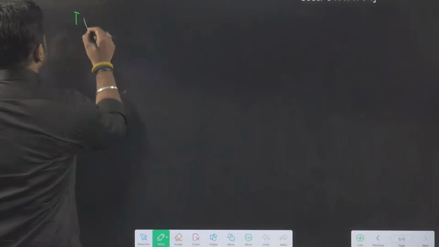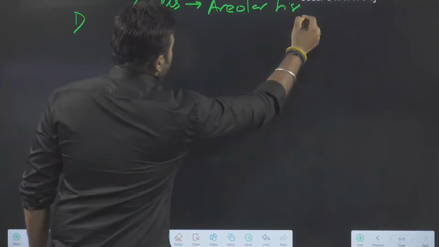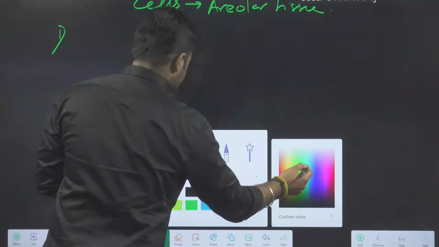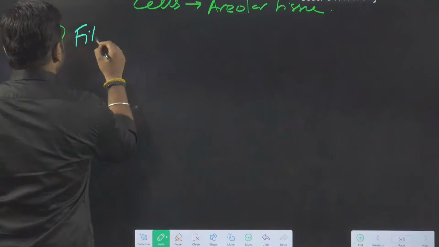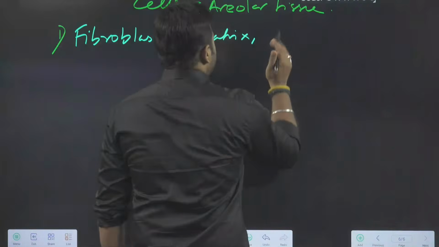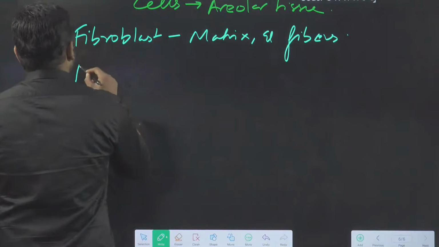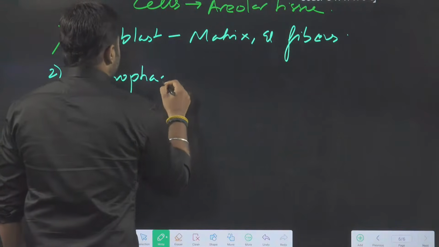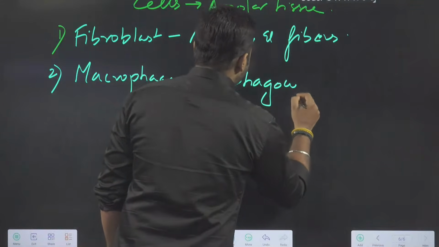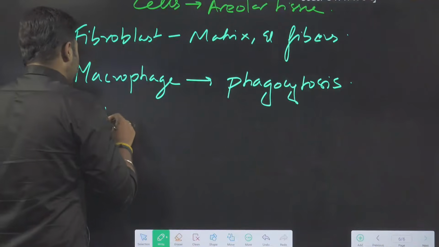So which cells did you study? The cells of areolar tissue. What is the first cell? The first cell we studied is your fibroblast. Fibroblast produces matrix and it produces fibers, collagen and elastin. Second one will be macrophage. What does macrophage do? Macrophage will be responsible for phagocytosis. Third, we will say mast cells.